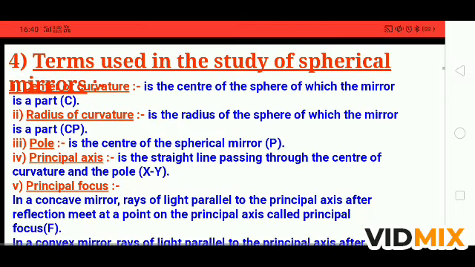Now what are the terms we use in the study of spherical mirrors? The first is center of curvature. The center of curvature is the center of the sphere of which the mirror is a part.